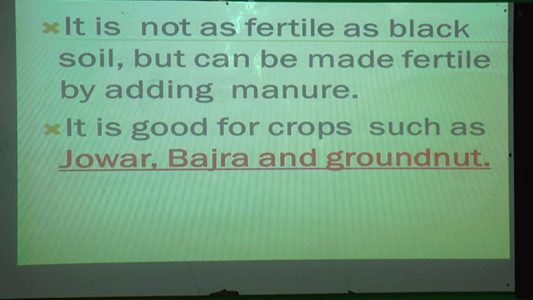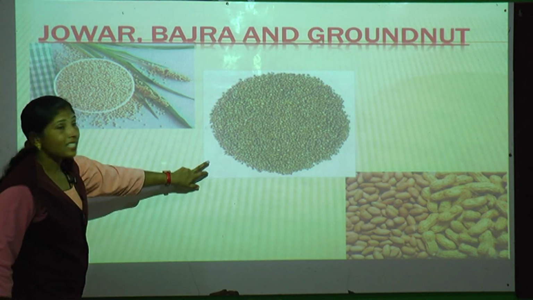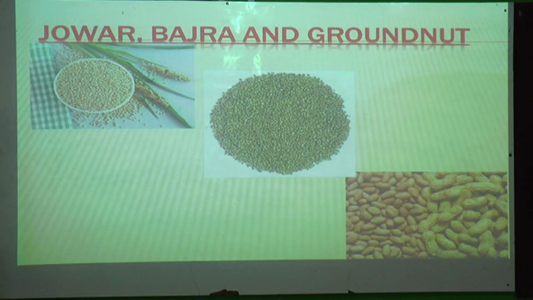At your home, you have pots on your balcony, yes? We have rose plants and different types of flowers at home. Daily you give water to the plants, isn't it? So to get nice flowers, what will you do? You will put some dung, cow dung, correct? So that is manure. The soil can be made fertile by adding fertilizers and manure. It is good for crops, what is it good for? Such as jowar, bajra and groundnut. So this is jowar, bajra and groundnut.